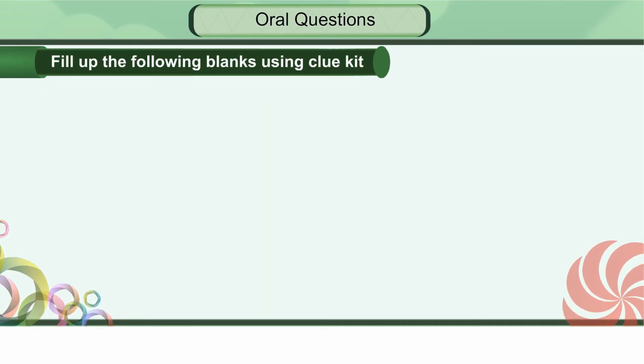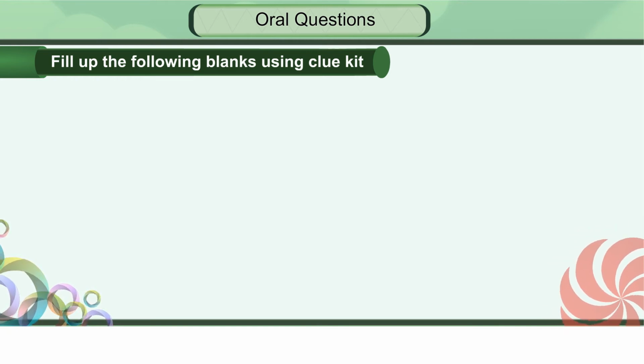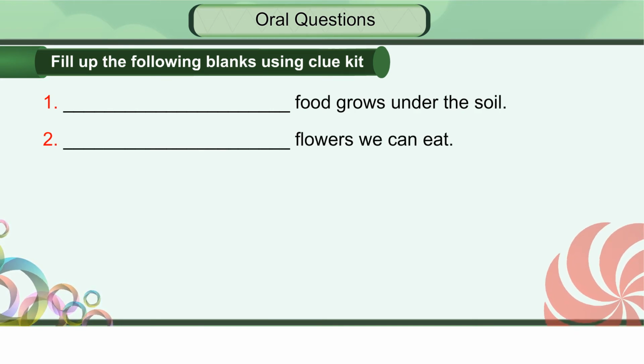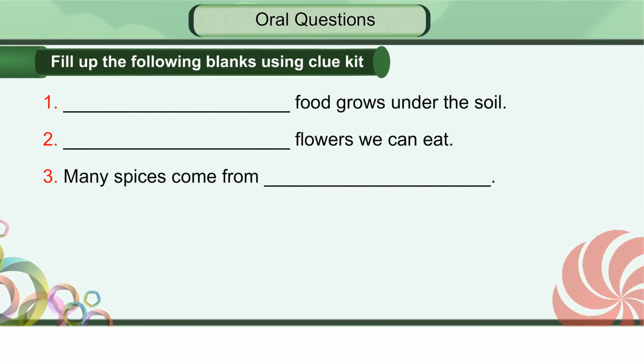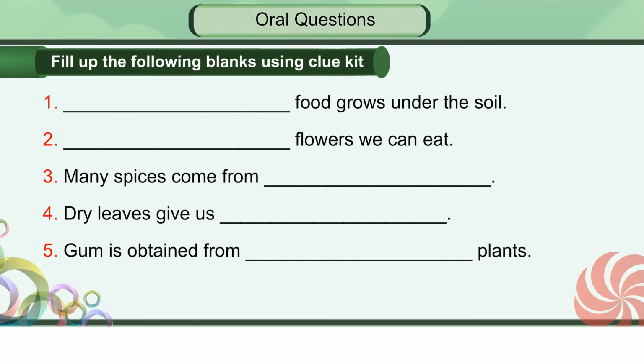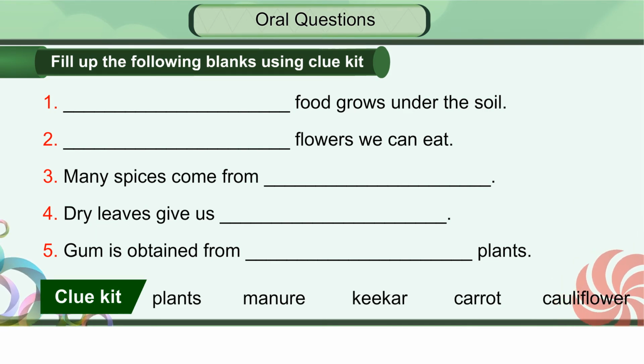Oral questions for FA. Fill up the following blanks using the clue kit. Food grows under the soil. Flowers we can eat. Many spices come from. Dry leaves give us. Gum is obtained from. Clue kit: plants, manure, kikar, carrot, cauliflower.